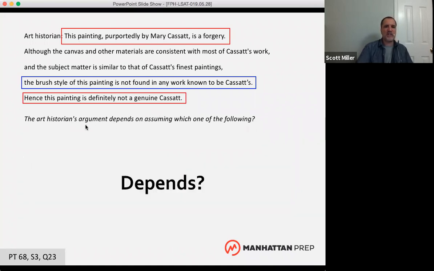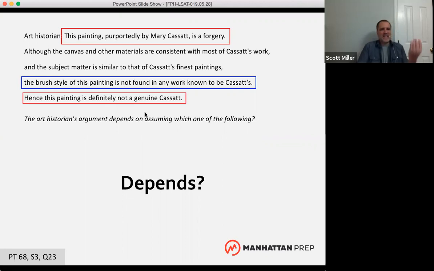Okay, so there's one more important word in our question stem. We've been picking this question stem apart, right? We know what the argument is. The conclusion: the painting purportedly by Mary Cassatt is definitely not a genuine Cassatt, it's a forgery. That's our conclusion. The premise is that the brush style is not found in any work known to be Cassatt's. So we know what an assumption is. We're looking for something that helps this premise support this conclusion.